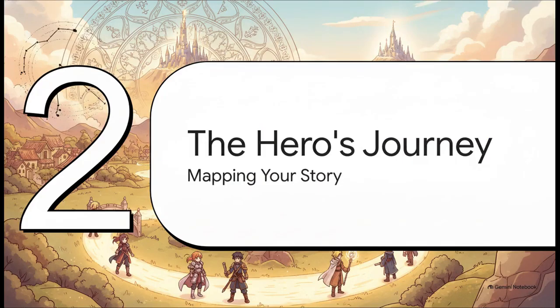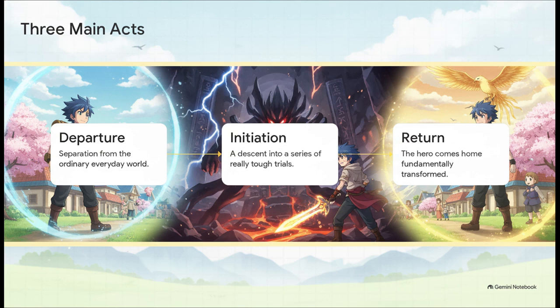Moving right along to Section 2. The hero's journey. Mapping your story. Okay, so before we even think about generating a single pixel of art with AI, we need to literally map out our script's pacing. Campbell essentially organized this journey into three main acts.